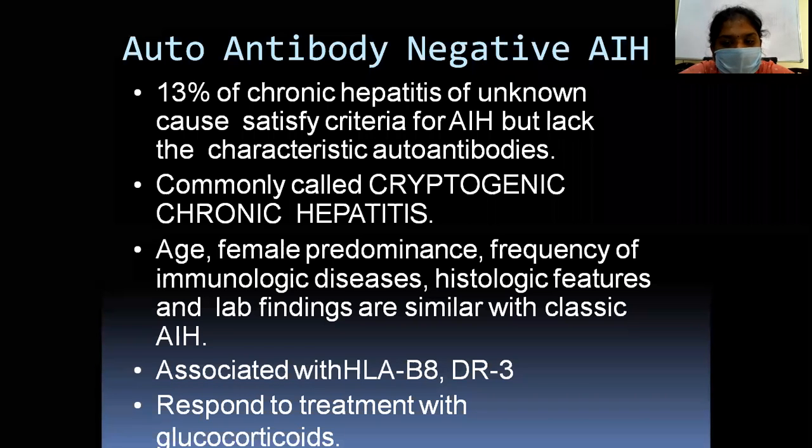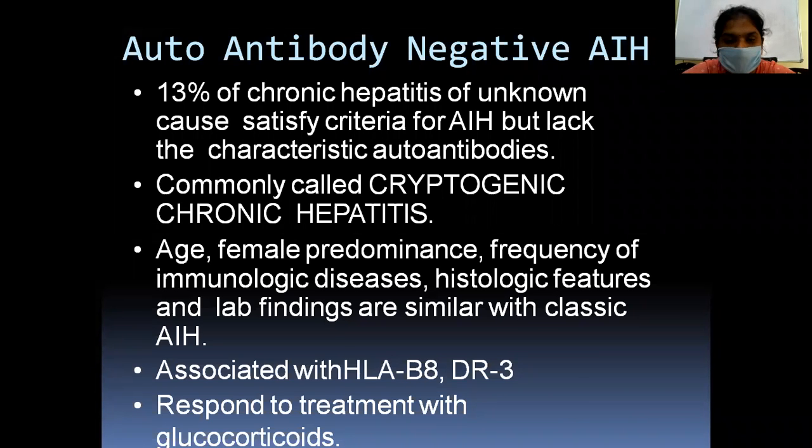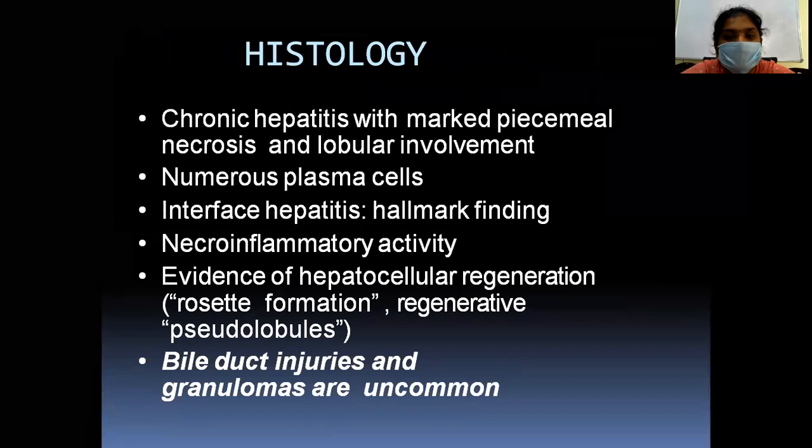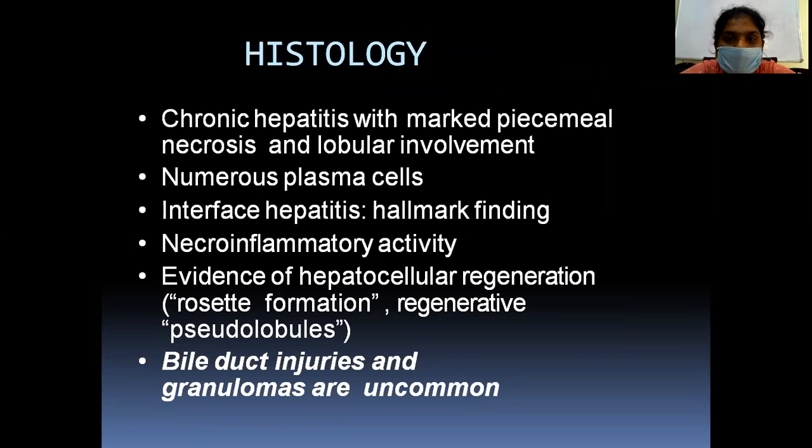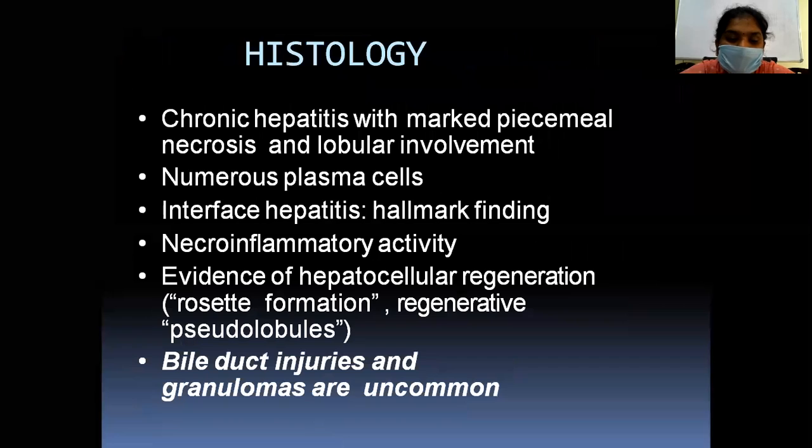Age, female predominance, frequency of immunological diseases, histological features, and lab findings are similar to those of autoimmune hepatitis, associated with HLA B8 and DR3. They respond to treatment with glucocorticoids. The histology shows chronic hepatitis with marked piecemeal necrosis and lobular involvement, numerous plasma cells, interface hepatitis, microinflammatory activity, evidence of hepatocellular regeneration, and bile duct injuries and granulomas are uncommon.